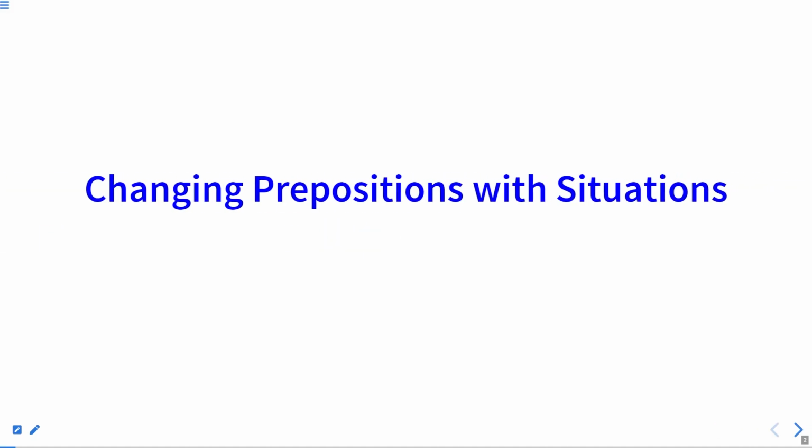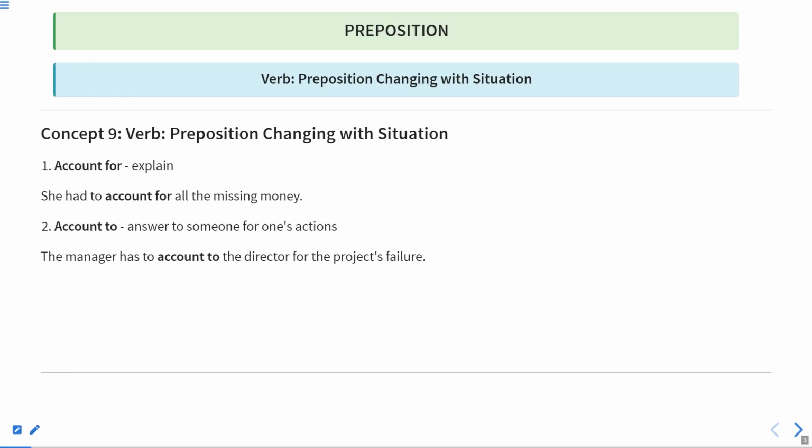It means these are some combinations of preposition and verb and adjective and adverb in which when we change the preposition, the entire situation changes. Okay, so let's begin this session. This is actually concept number 9, where we are going to discuss verb preposition changing with situation. It means here we'll have the combination of verb plus preposition, but here when the preposition changes, the entire situation changes.